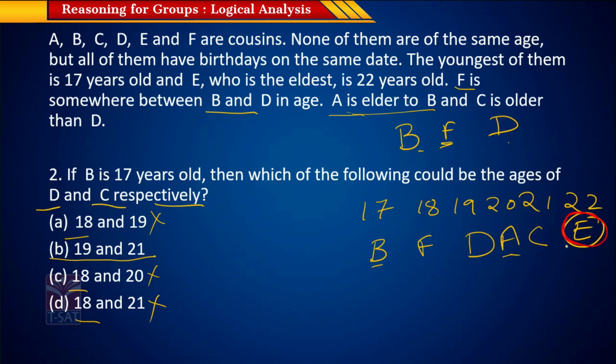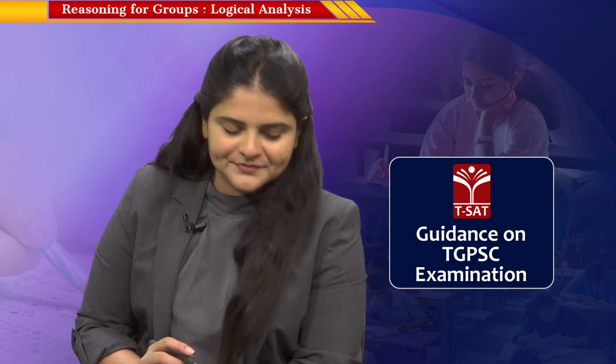A is older to B. And then C is also older to D. So C is 21, D is 19. So that also is making perfect logical sense. So the answer option is B, 19 and 21. Let's look at the next question.